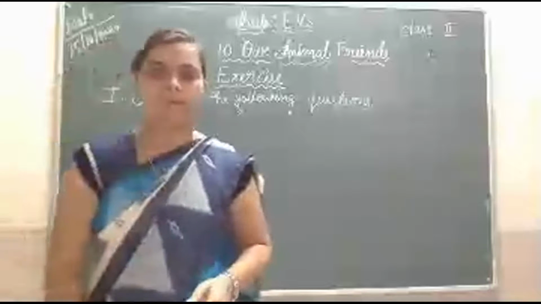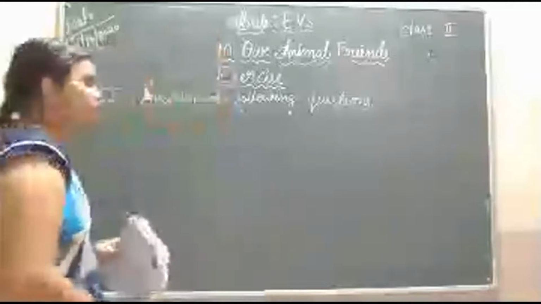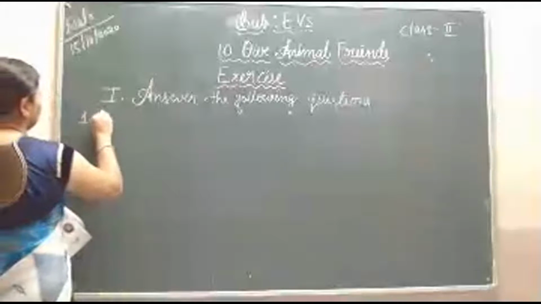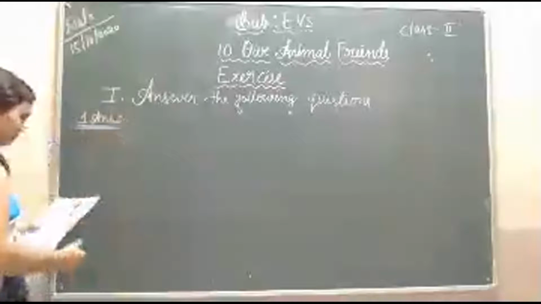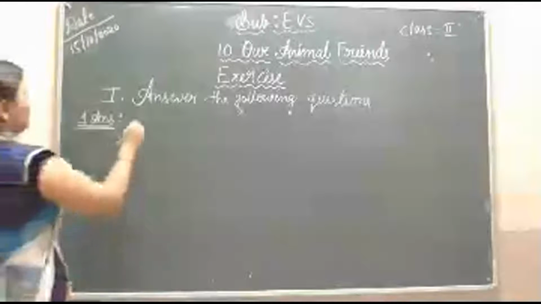I will write them one by one. You can note down in your notebook. Okay. First one. What are domestic animals?